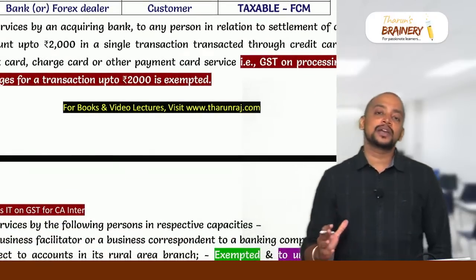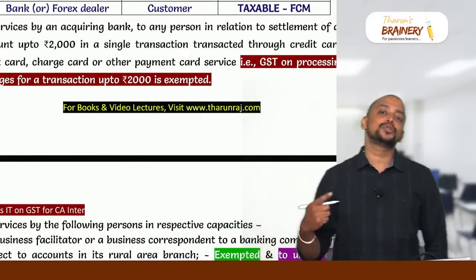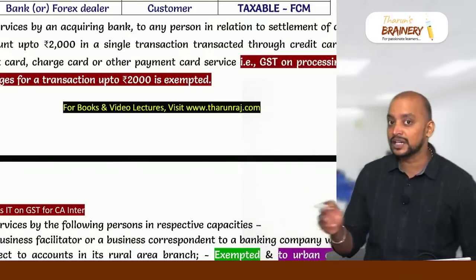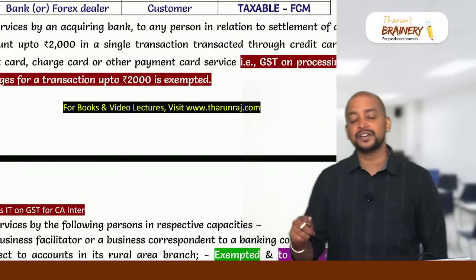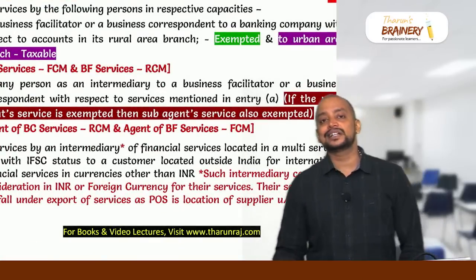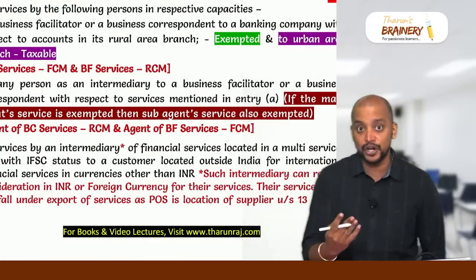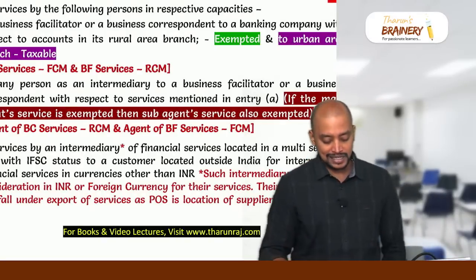Then there is an acquiring bank which will be collecting the processing charges. So if the transaction is up to 2,000 rupees, then on that processing charges will be levied. That processing charges is exempted. If the transaction amount is more than 2,000 rupees, on that processing charges will be levied. That processing charges will be chargeable to GST. And then business facilitator or business correspondent or agent of business facilitator or agent of business correspondent earning commission from the rural area is exempted. They don't have to pay GST.